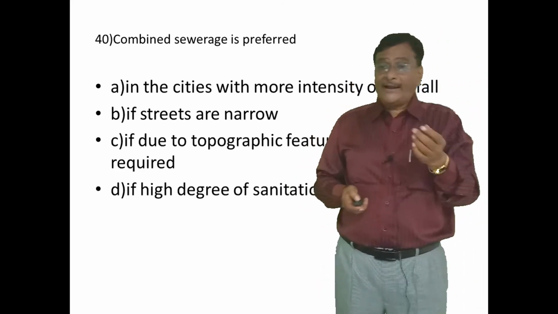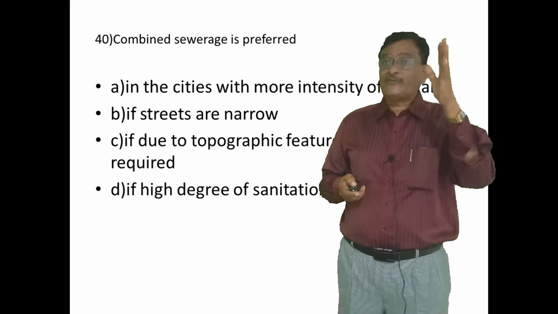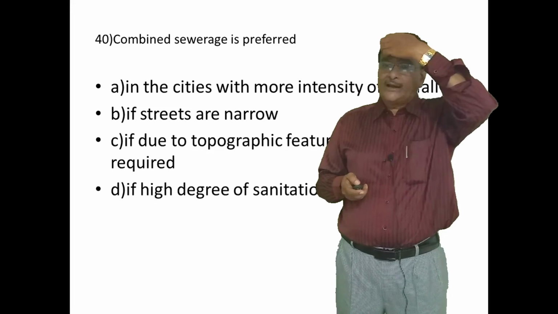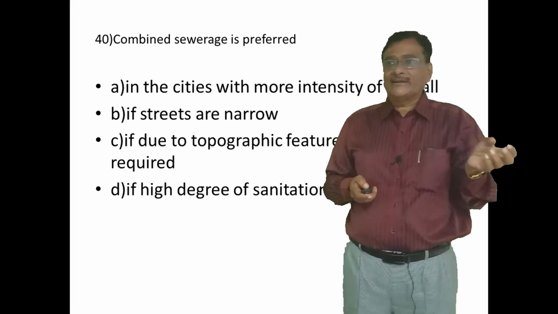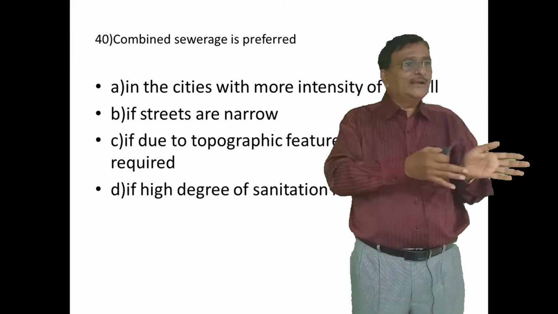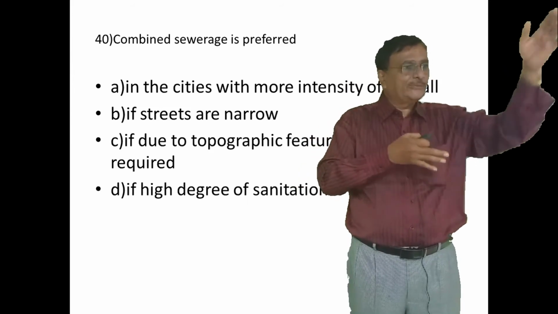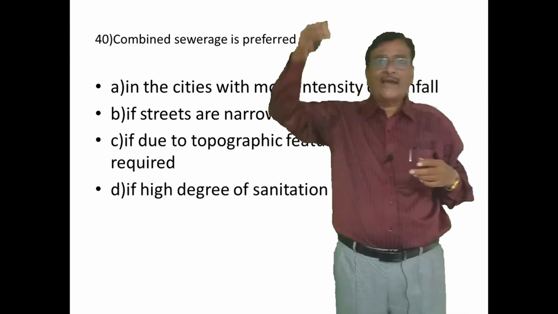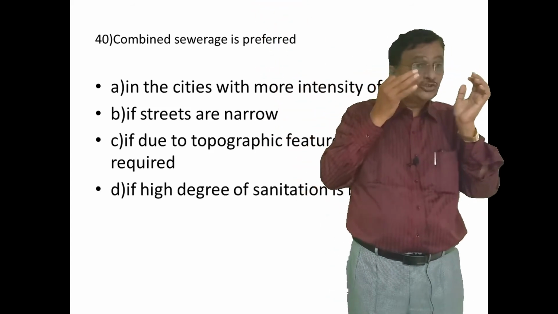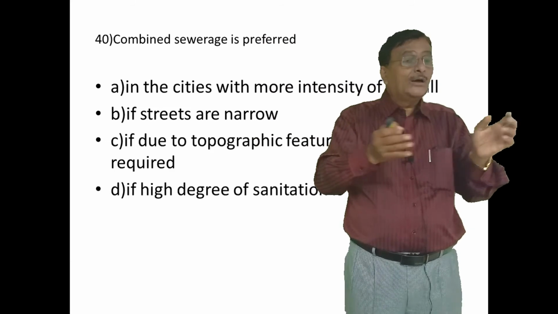Question: combined sewerage is preferred. Combined sewerage, I told you already, is that sewerage which carries not only the liquid sewage from the domestic building, but also the storm water, rain water, both together.